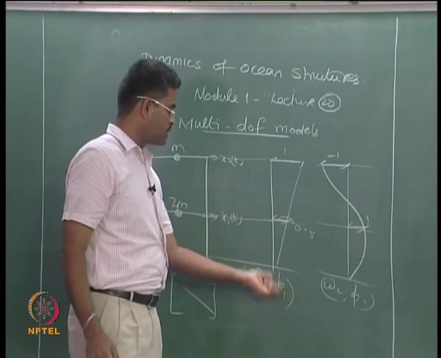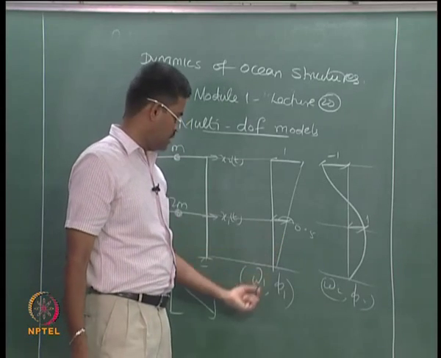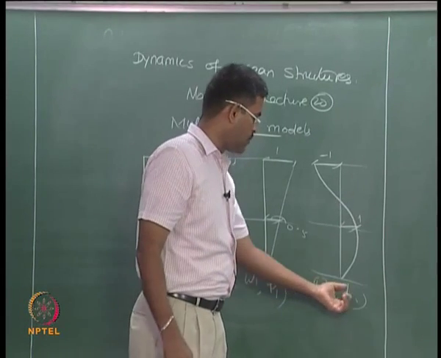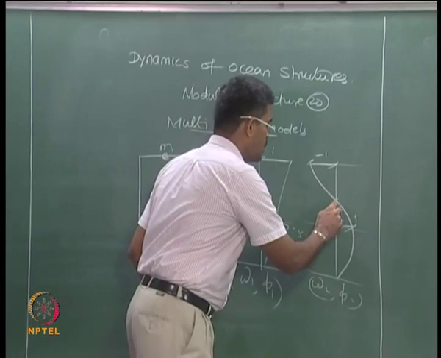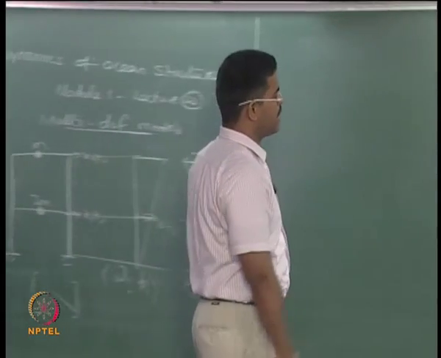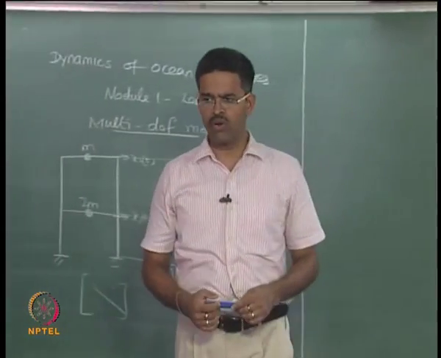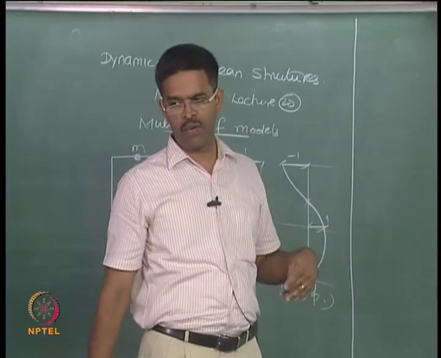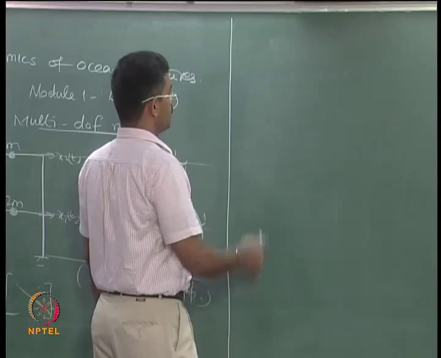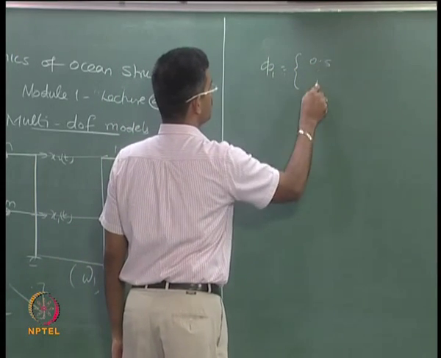So phi 1, which has no zero crossing in its mode shape, tells me it is my first fundamental frequency, therefore omega 1 becomes 3 point something and omega 2 becomes 6 point something, where phi 2 has one zero crossing, therefore second mode and first mode. So we already had the advantage of explaining why modes need to be orthogonal. If the modes are orthogonal, the reciprocal theorem can be directly applied to dynamic analysis of structures as an interpretation.